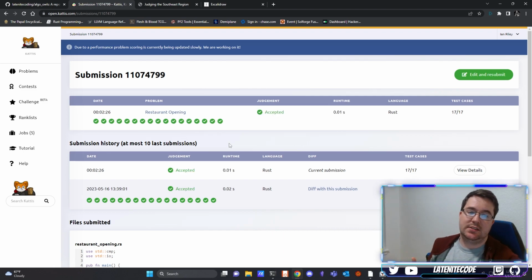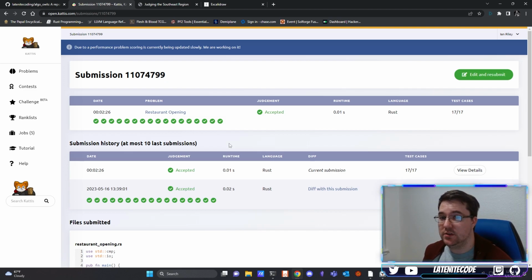So we got 17 out of 17 passing. This solution has been accepted without any time limit exceeded. So even though it's an n to the 4th solution, it works here just because the data size is so small.